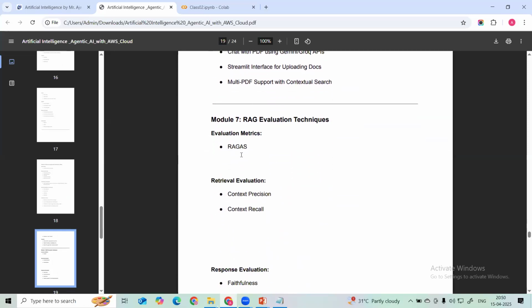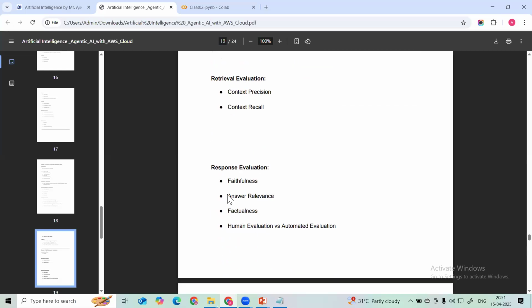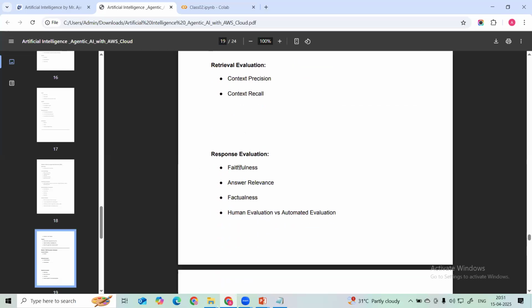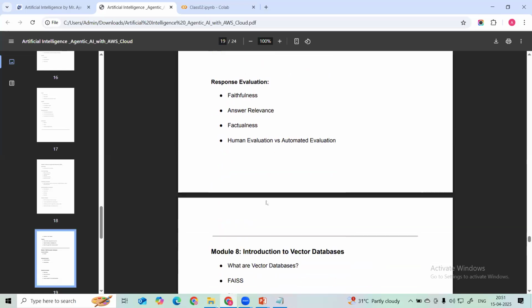And then how do we evaluate this RAG architecture? Once we are able to build this RAG architecture, how do we evaluate its performance, right? With the help of the Ragas metrics, the Ragas library, we are going to evaluate what is the retrieval evaluation and what is the LLM response evaluation. How can we evaluate with the help of faithfulness, answer relevancy, factualness? Then human evaluation also will be there for this evaluation purpose, okay?